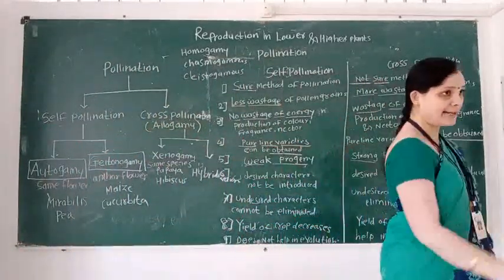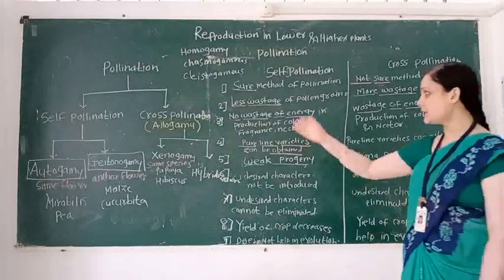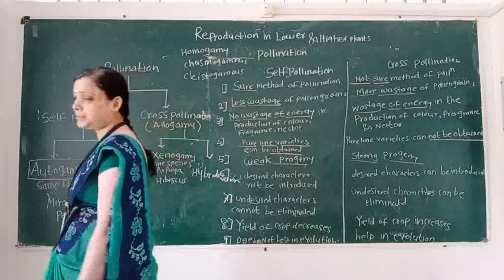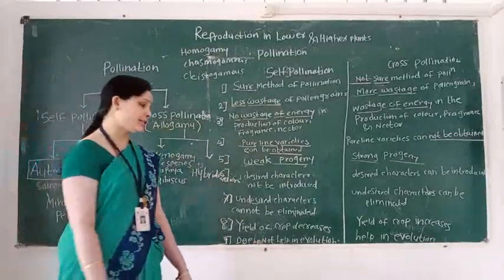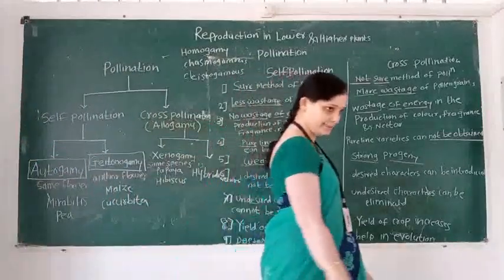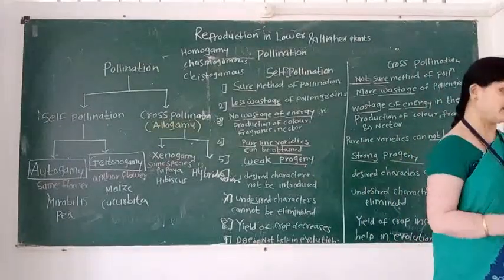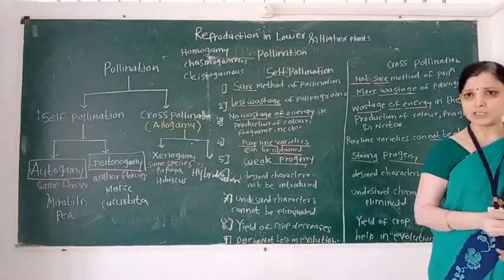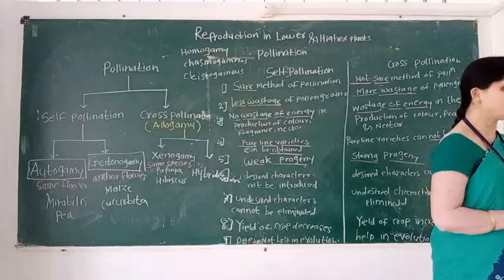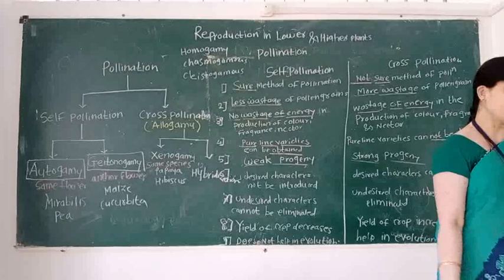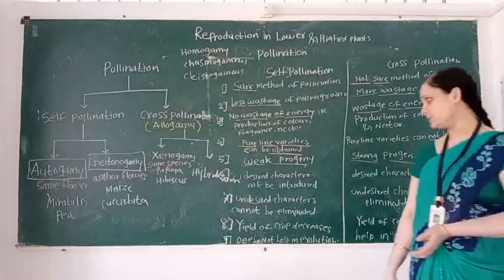Then the second advantage. What is the second advantage? In self-pollination, there is less wastage of pollen grain, because in self-pollination only one plant body is involved. So there is less wastage of pollen grain.